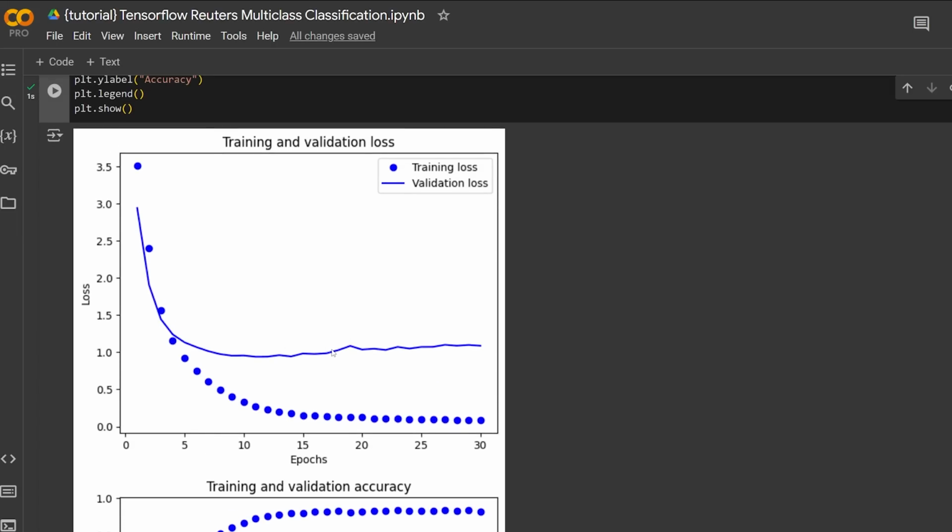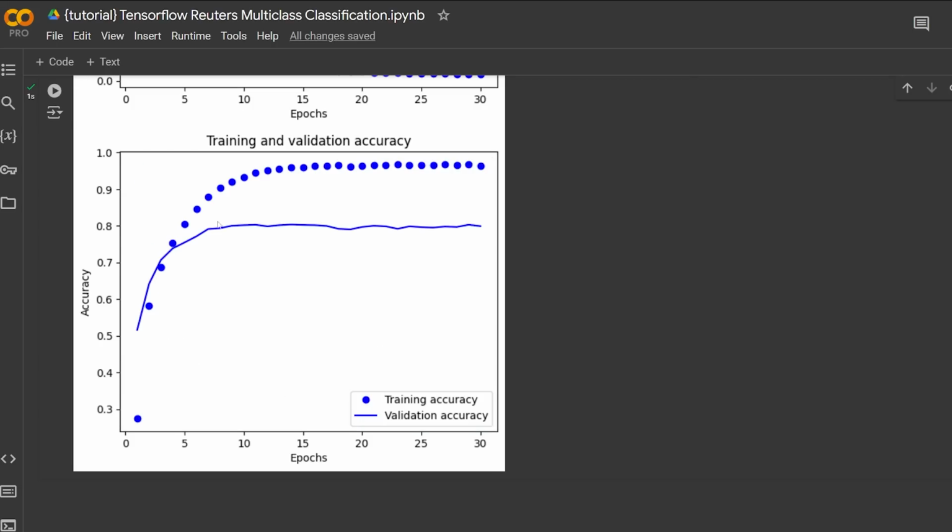We also learned that one of the things that we can do to fight overfitting is cut the model off at the point in which we detect that occurs. So if we detect that, let's just say it's, I don't know, like epoch 14 or 13, we could stop the training of the model at epoch 13 or 14. And then here's our training and validation accuracy. We can see that the training accuracy gets really, really high, above 90%, almost at 100%, which is awesome.